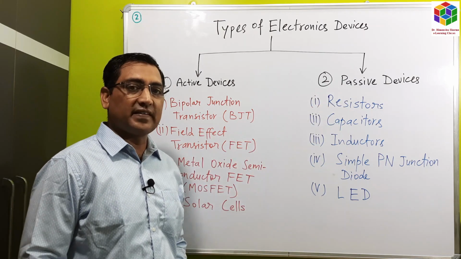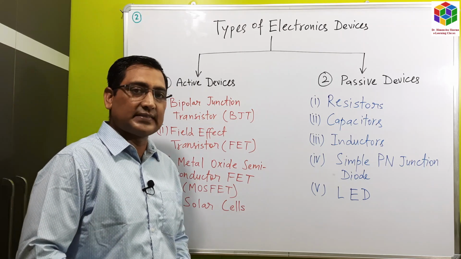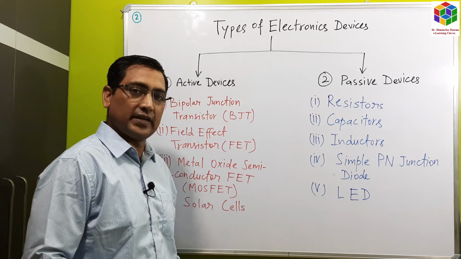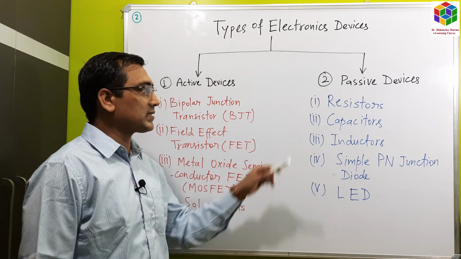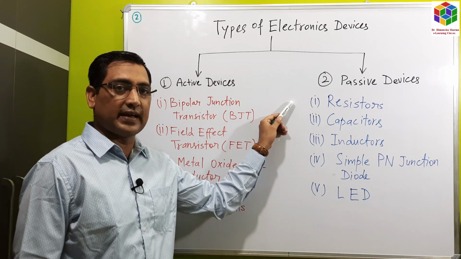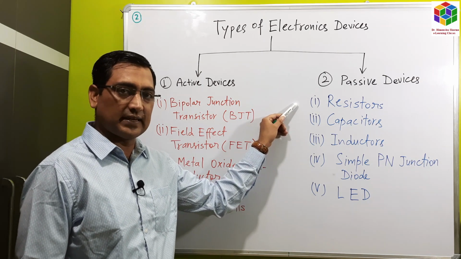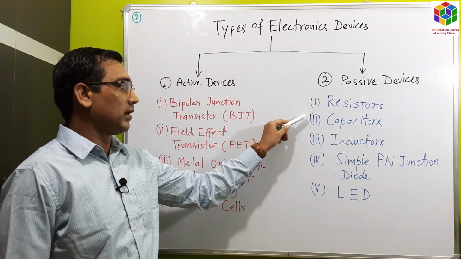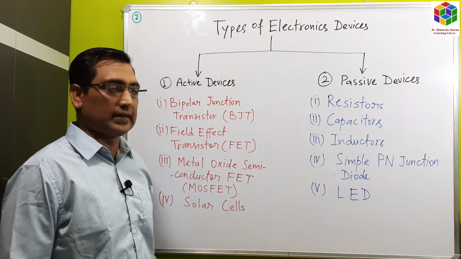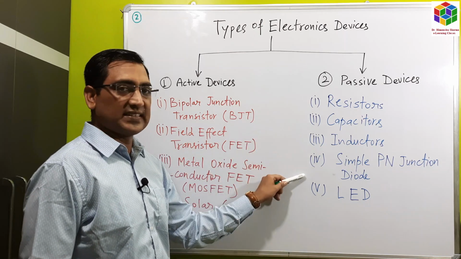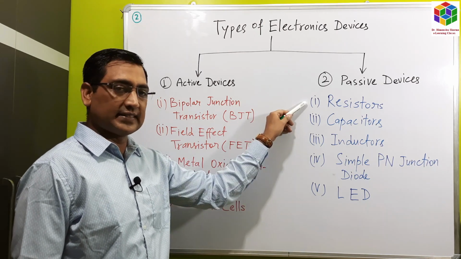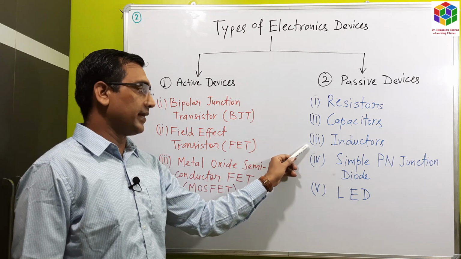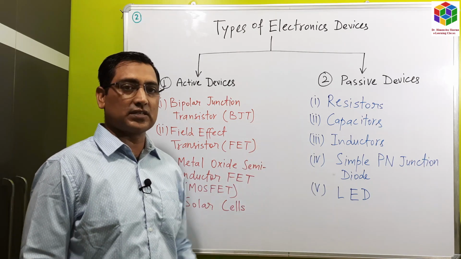Now passive devices. The passive devices cannot supply energy to the circuits. They just dissipate the energy between them, like in case of resistors, or they can store the electrical energy in them like capacitors and inductors. So these are the passive components, that is resistors, capacitors, inductors, simple PN junction diodes.